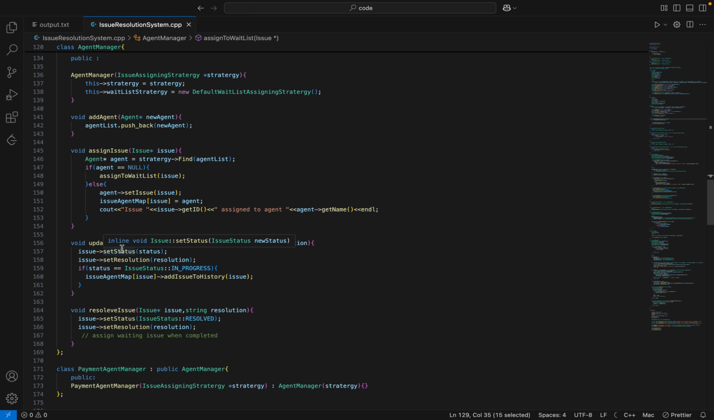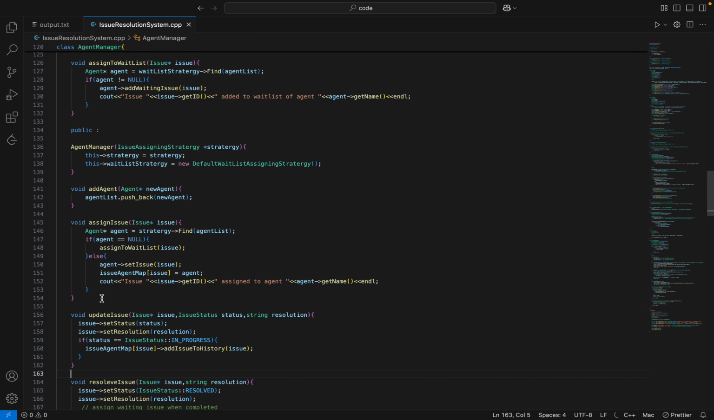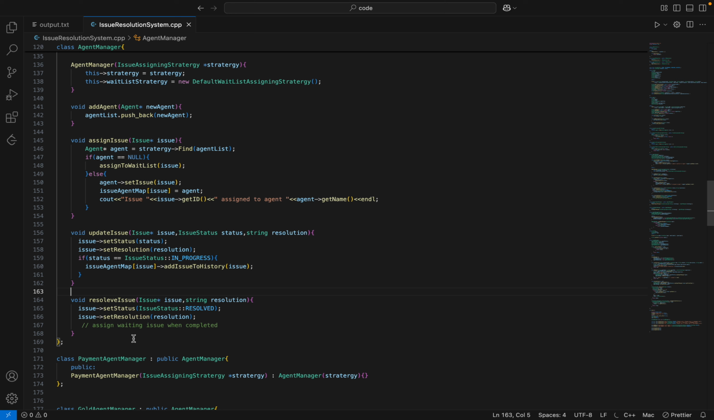Okay. And if we want to update the status of an issue, we will do it through the managers only. If we want to mark it resolved, we'll do it through that agent only. I've created this function separately because updating means we have some update, but resolution means that agent now needs to pick the issue which is in his waiting list. That is why I've created this resolve issue function separately. I haven't added that logic here. We can add it here, where if an issue is completed, we assign the next issue, which is in the waitlist of that particular agent.